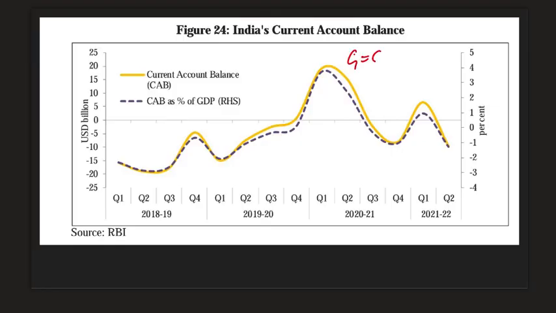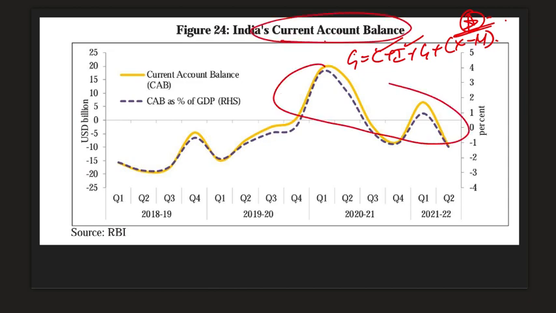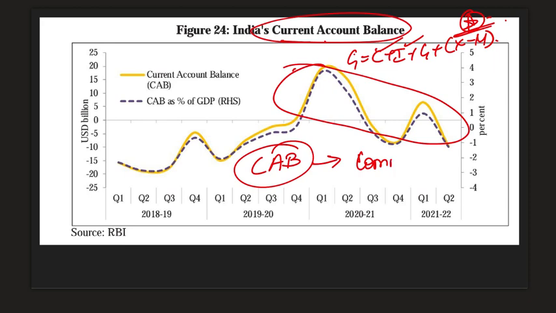And finally, we have talked about all the factors which are really important to note for our prelims examination. We have exports and imports. So for the first time, we have witnessed a current account balance, positive current account balance. What does this signify? So what is current account balance? What are the components? I want you to comment because these are basics. So please post your comments in the comment section below.